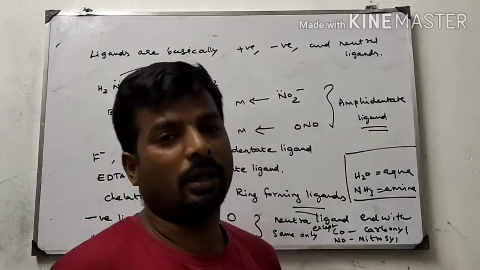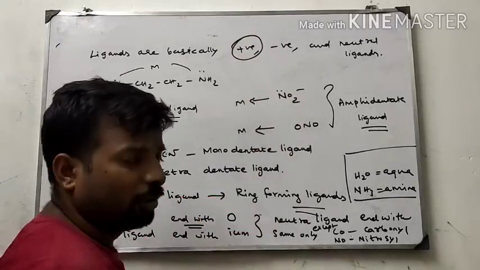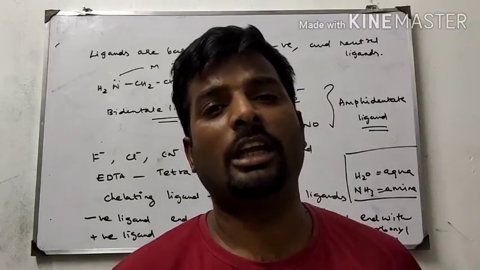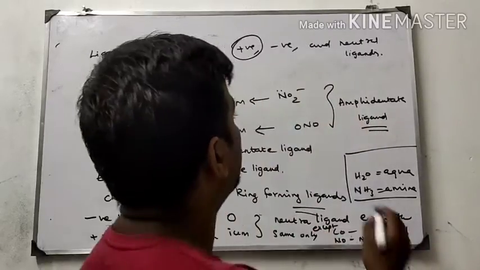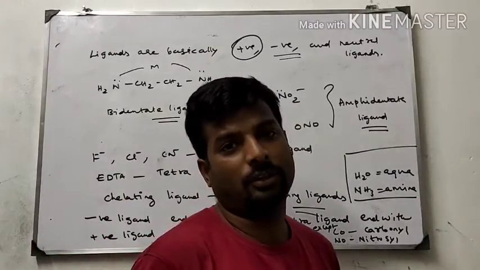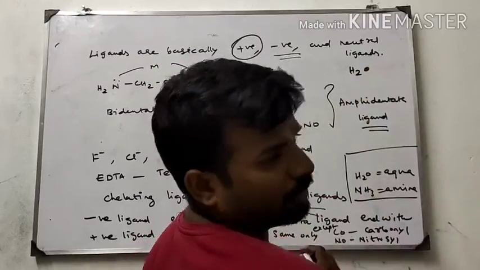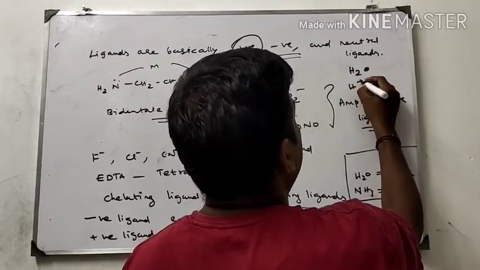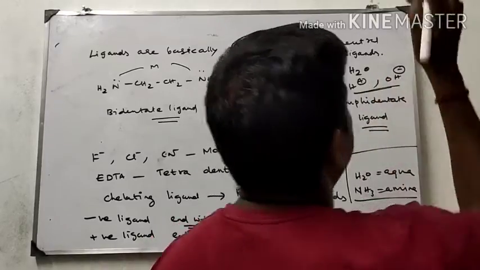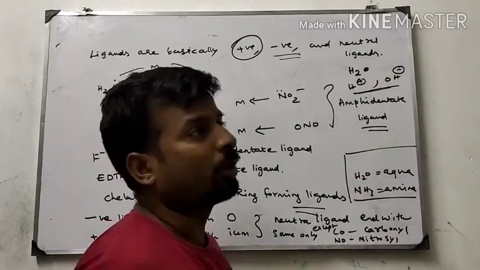This is also true, because in a positive ligand, any one of the atoms is electron rich and donates the electron. A negative ligand is entirely negative. A neutral ligand contains both positive and negative ions equally. Let us take the example of water. Water is a neutral ligand. It contains H plus and OH minus, an equal amount of H plus and OH minus. So they are called neutral ligands.